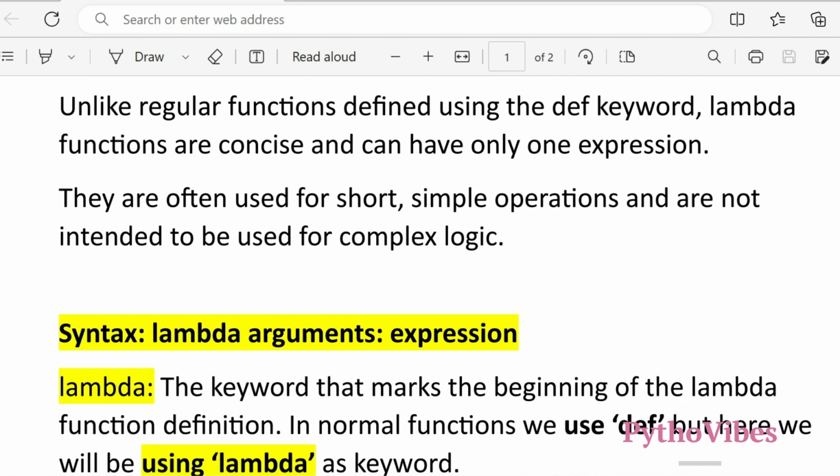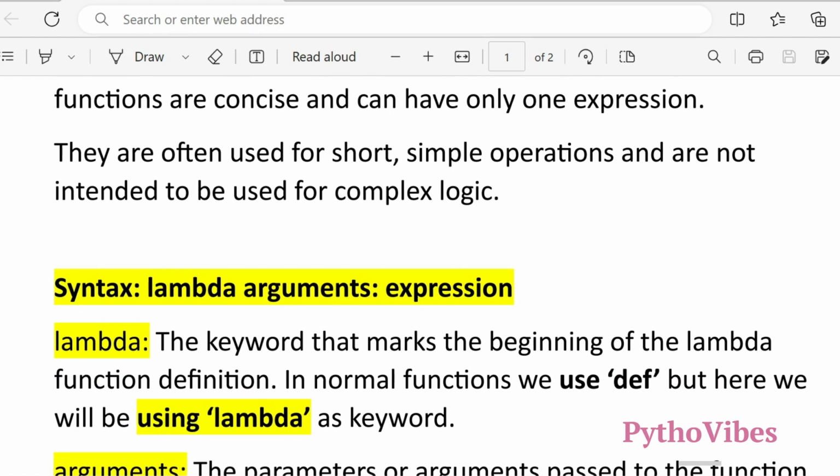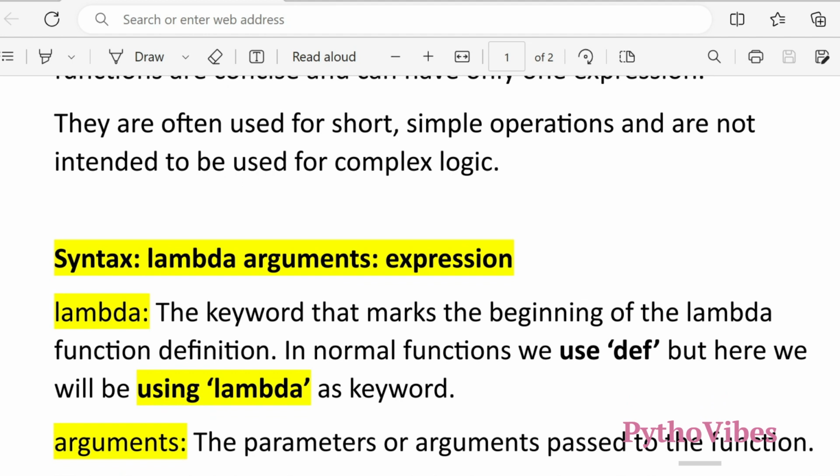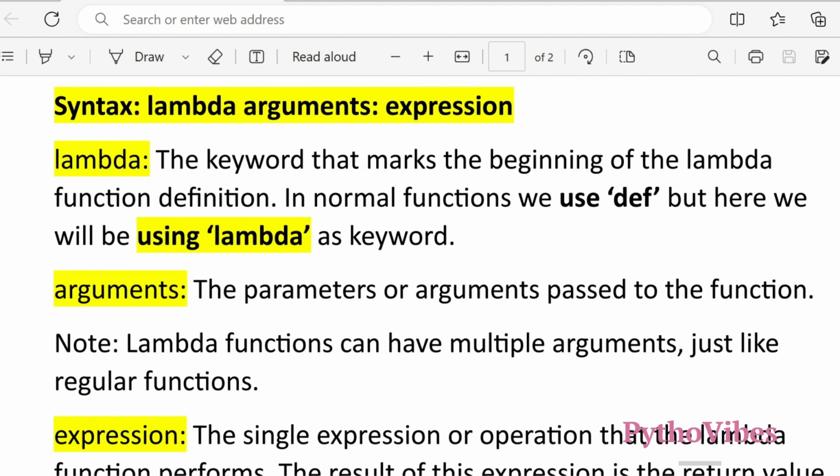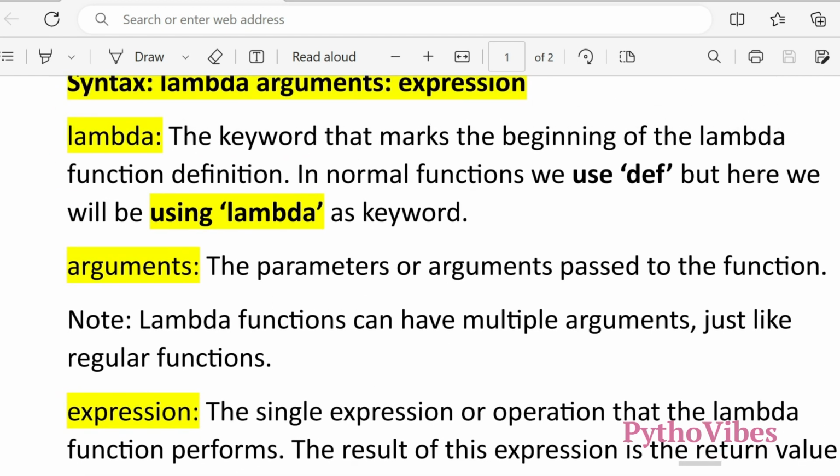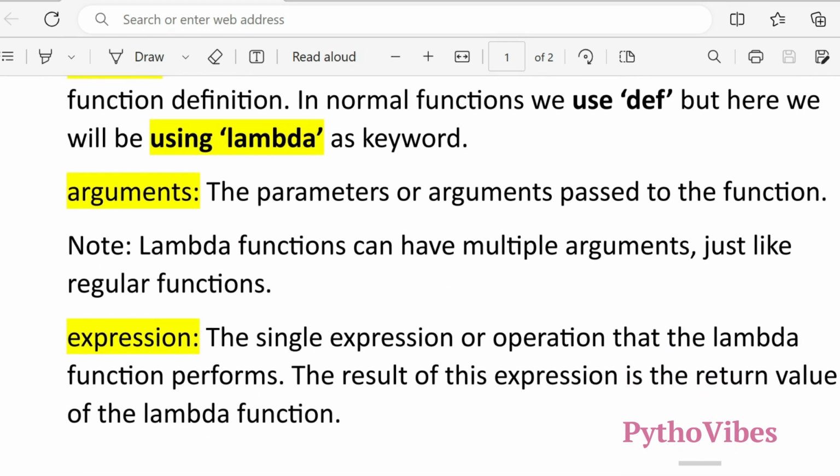So we will see the syntax of lambda expressions. The syntax would be lambda arguments colon expression. Here, lambda is a keyword. This is the beginning of the lambda function definition. In normal functions, we use def, but here we use lambda as a keyword. Next, arguments. These are nothing but parameters which we pass to the lambda function. Just like a regular function, we can pass multiple arguments to this lambda function, but only one expression. The expression is some operation that the lambda function performs, and the result of this expression is the return value of the lambda function.